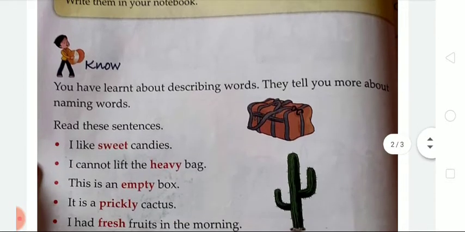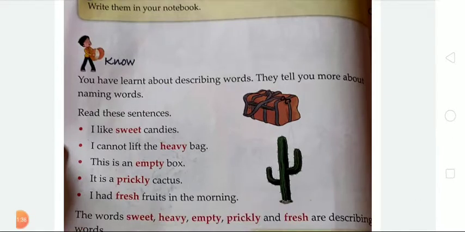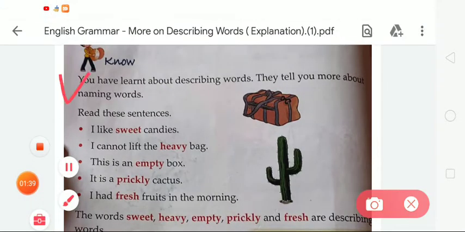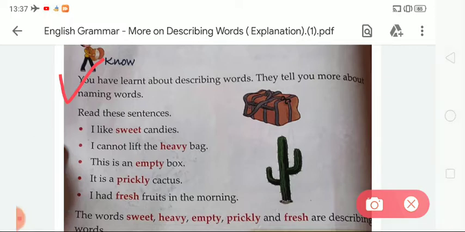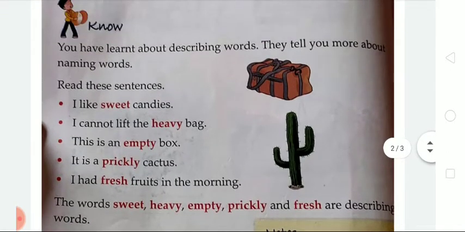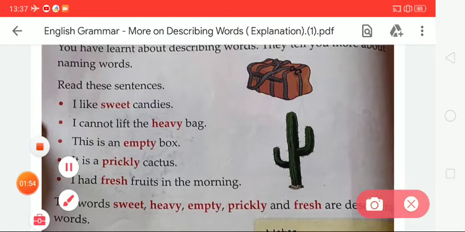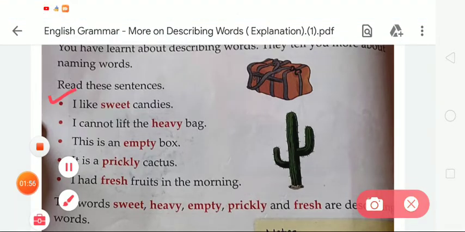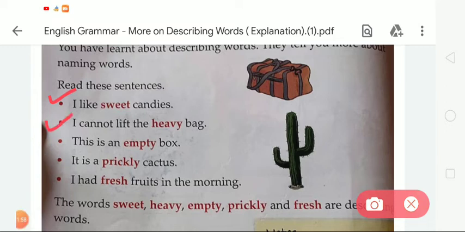So students, here on page number 30, you have learned about describing words that tell you more about naming words. First of all, read these sentences given on page number 30. Let's start reading these sentences. First, I like sweet candies. Second, I cannot lift the heavy bag. Third, this is an empty box. Fourth, it is a prickly cactus. Fifth, I had fresh fruits in the morning.